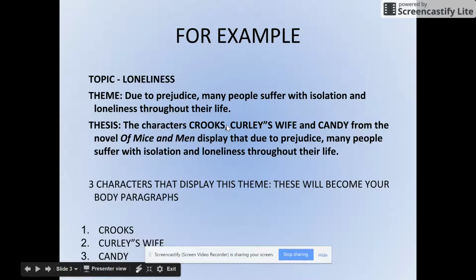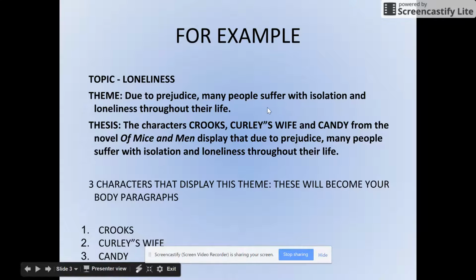So to start out, let's come up with a thesis. First of all, you need to choose a topic, whether it's loneliness, the American dream, prejudice, education or miseducation. Come up with a topic in your mind first. The one-word topic will be what you turn into your theme. An example theme would be something like, due to prejudice, many people suffer with isolation and loneliness throughout their life. And you're going to prove that.